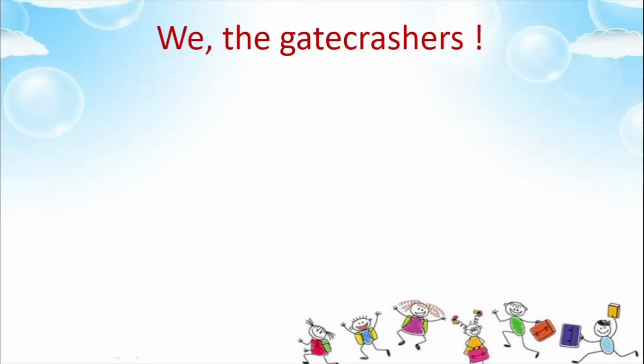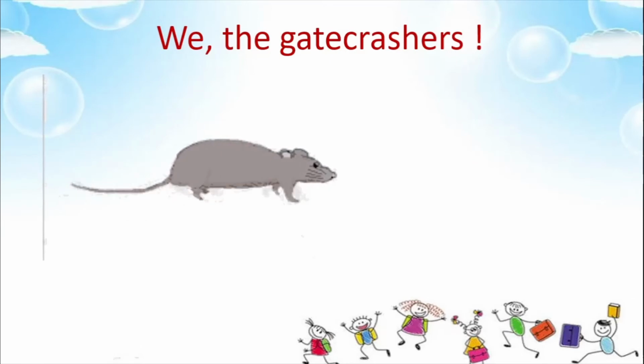Now children, there are some other animals which are gate crashers. Gate crashers means we do not want someone to come, but still they come. They are called the gate crashers. So which are the animals which are gate crashers, and why do we call them gate crashers? Why do we not want them in our house? Let us see. The animals which are gate crashers are, first, the mice or the rats.